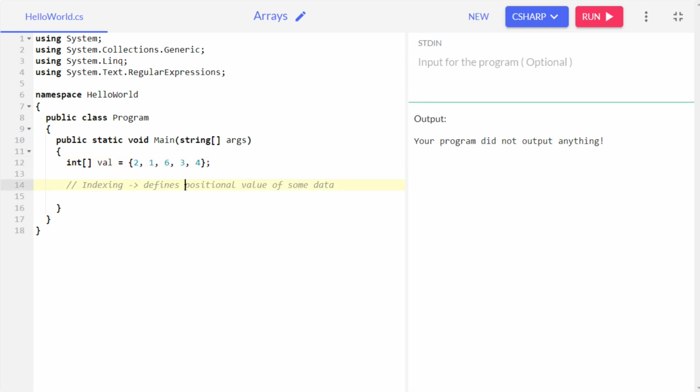If we start indexing them, you can understand indexing as basically an address. If we talk about the memory address of a variable, that's a totally different topic. I'm just trying to make you understand what indexing is. Think of it as the address of someone.